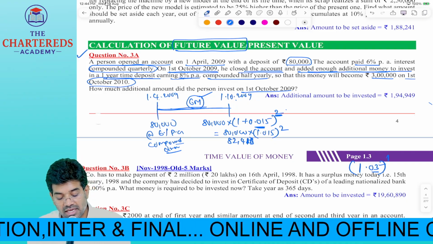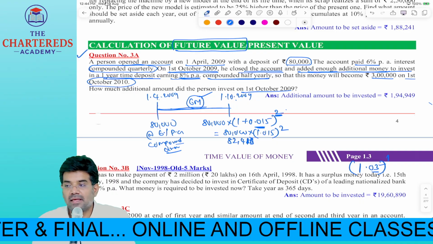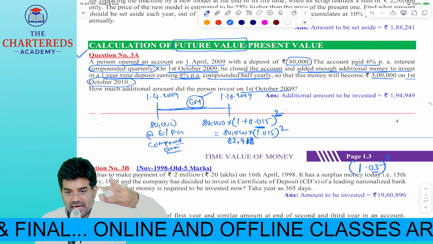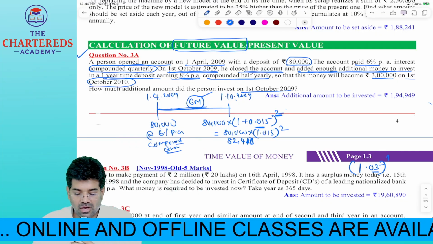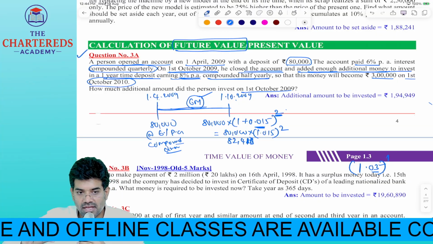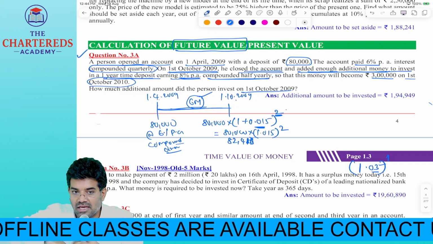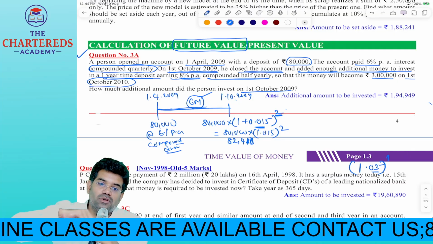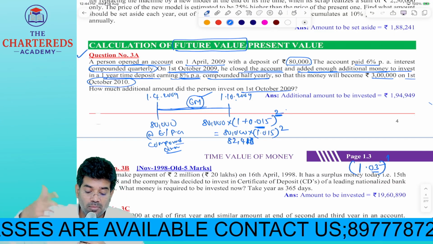Earning 8% per annum compounded half yearly. Now what the person did is, he added extra money and deposited that amount. That amount he has deposited. How much money is he receiving? 82,480 plus he also contributed some additional money which is not given here, and that money he has invested for what amount? What rate of interest? 8% per annum compounded.